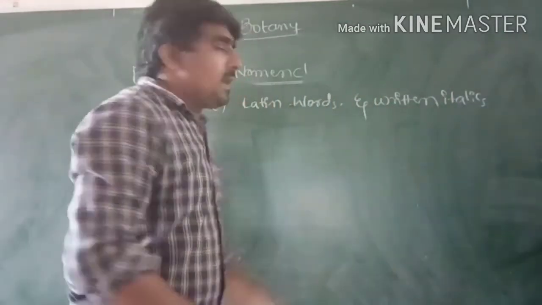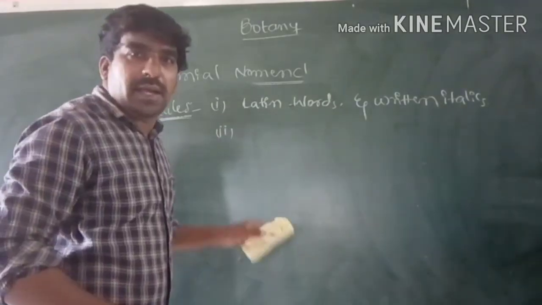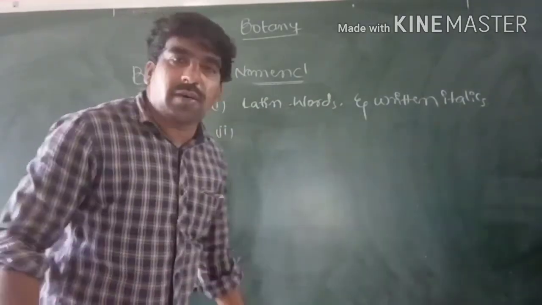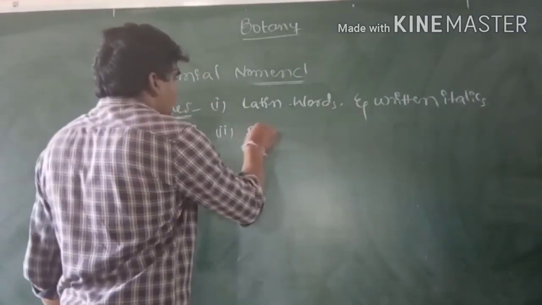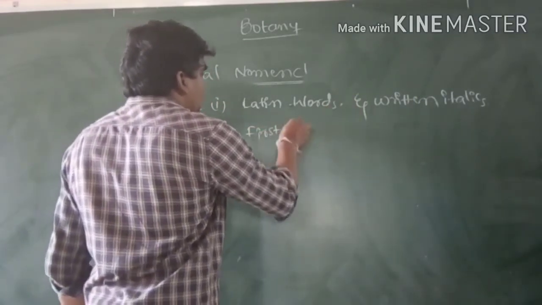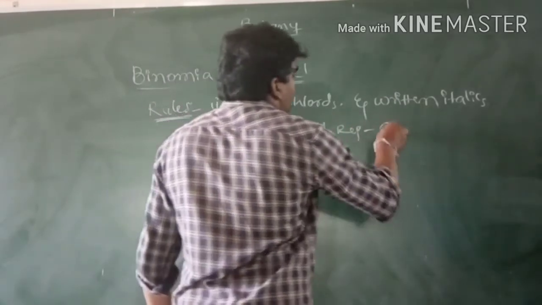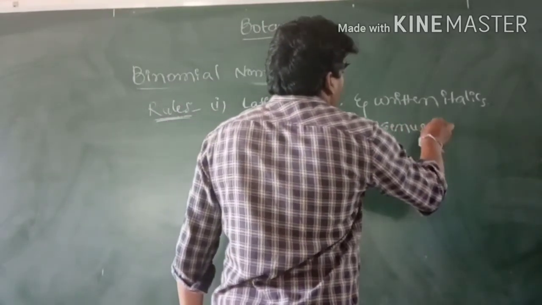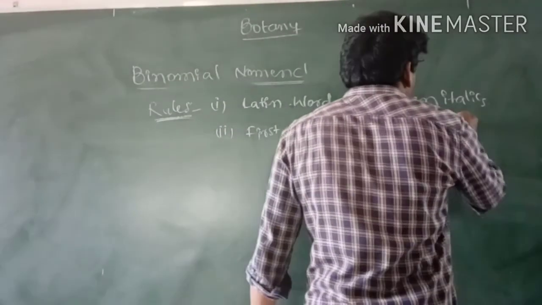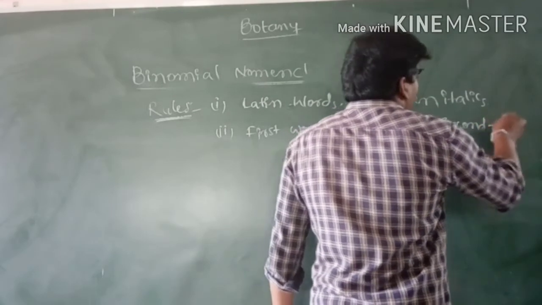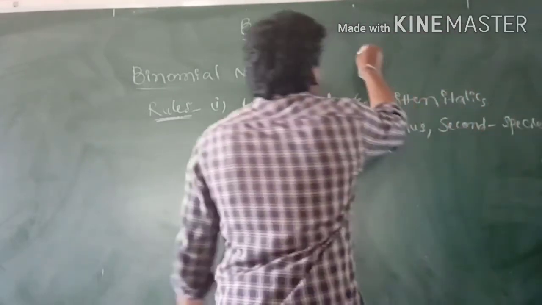Next, another rule is that in this binomial name, the first word represents the genus and the second word represents the species.